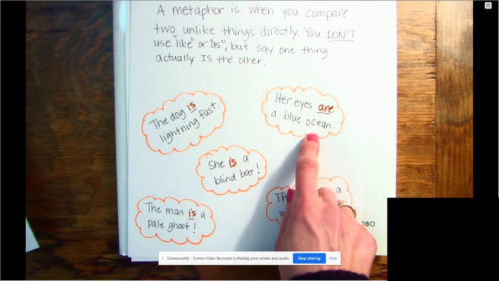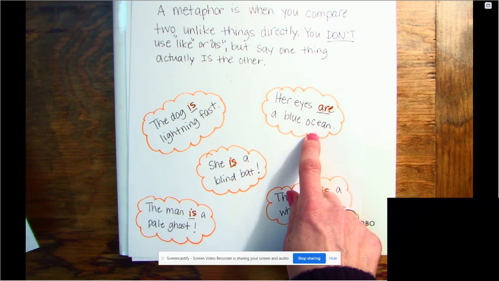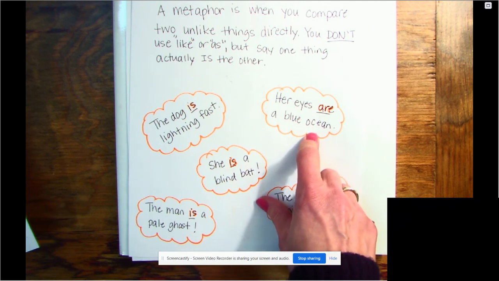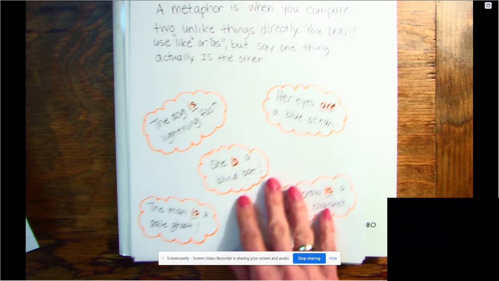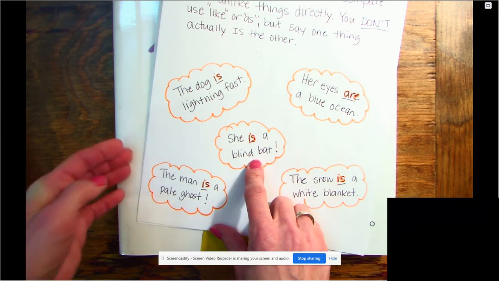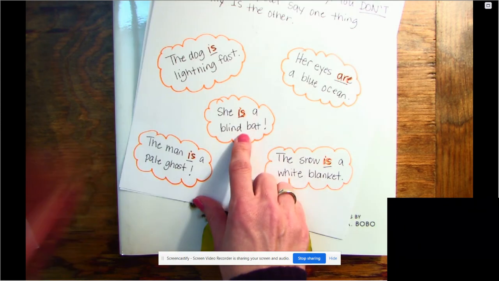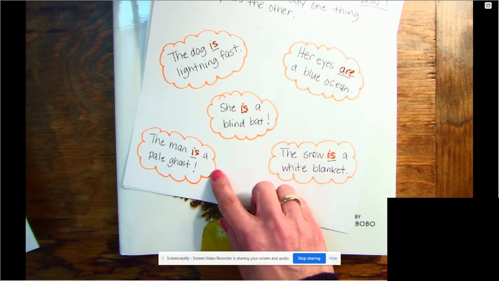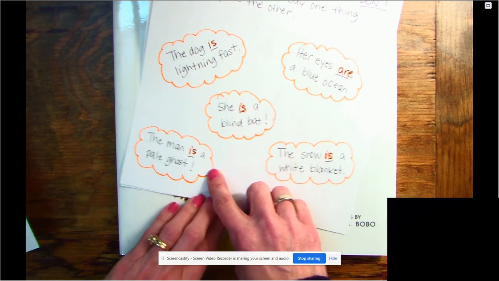Okay? How about her eyes are a blue ocean? So they're saying this girl's eyes are so blue, right? They're bright blue like the ocean, but using it in a metaphor sentence. Her eyes are a blue ocean. So you can picture what her eyes look like. This is me without my contacts. She is a blind bat. Yep, I have to wear them or I can't see what I'm doing. How about the man is a pale ghost? If somebody said that to you and they used that metaphor, you would know that his skin is very white, right? The man is a pale ghost. He doesn't have any color. He's not been in the sunshine.